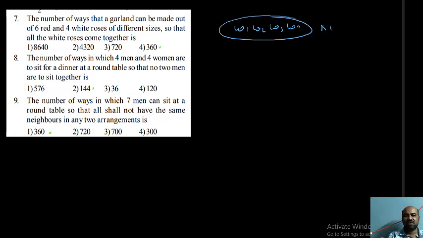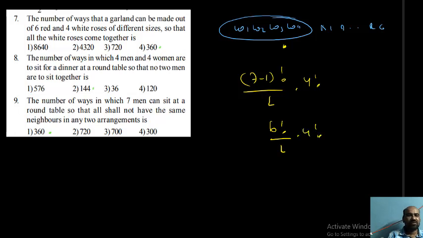The remaining red roses R1, R2 up to R6, these 6 plus 1, 7 units, can be arranged as a garland in (7 minus 1) factorial by 2 ways. Again the white roses can change their places in 4 factorial ways. Therefore 6 factorial by 2 into 4 factorial.